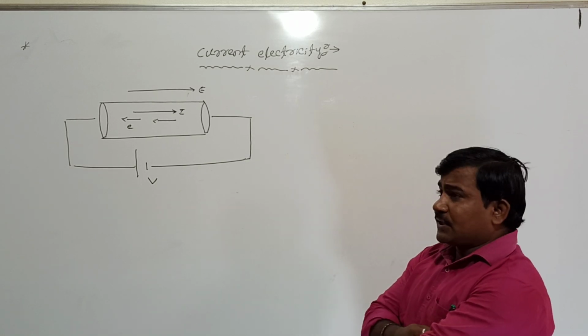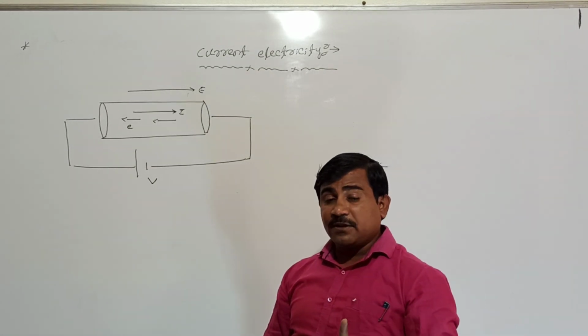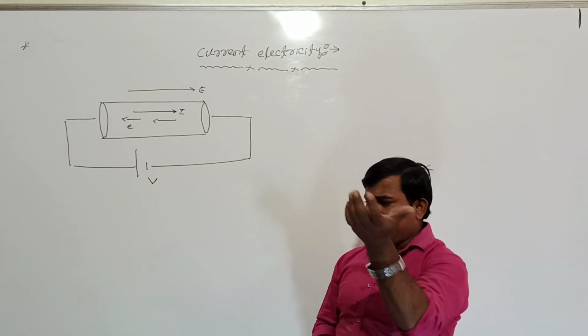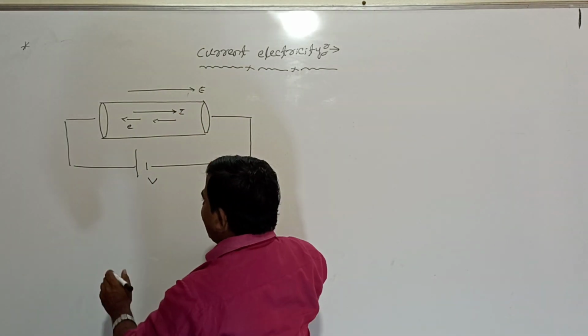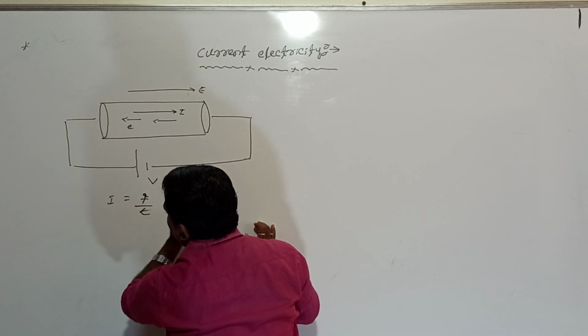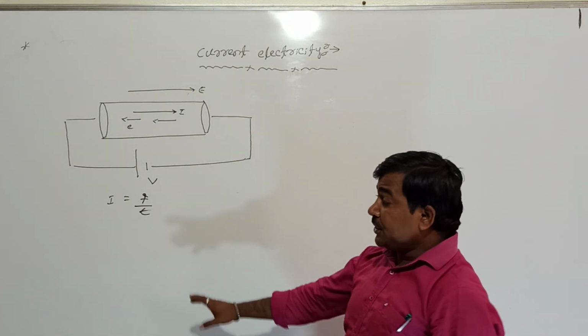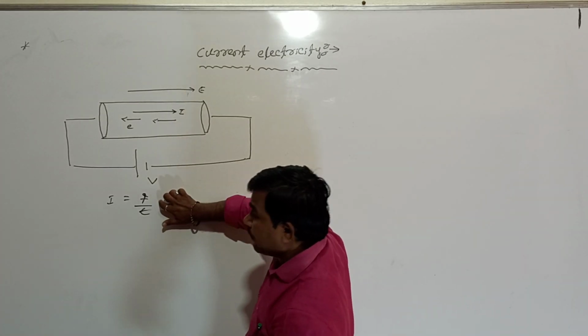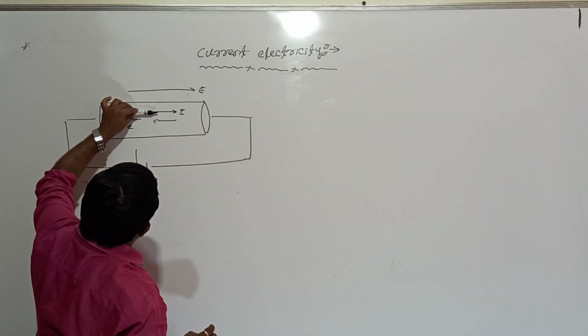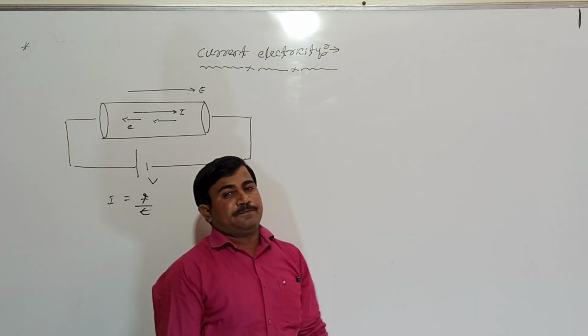Then let us discuss, students, whether this current is a scalar or a vector. See here, how do we take the magnitude and direction of current? The magnitude of the current is the rate of flow of charge. The magnitude of the electric current can be calculated by this formula. Then what about the direction? The direction of the electric current is the direction in which positive charges are moving.